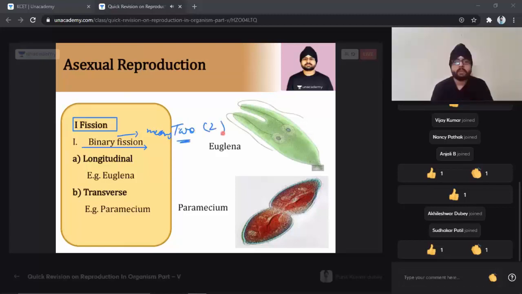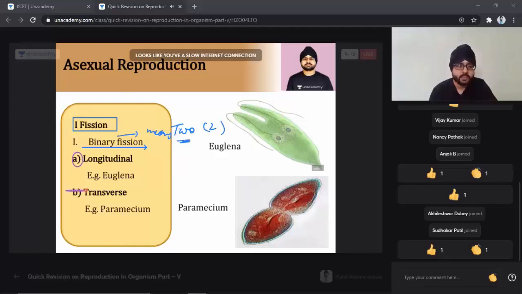Binary means two. Anything which is divided into two equal halves is called binary fission. Binary fission also can be of different types. These are the types of binary fission which we are going to see, students.